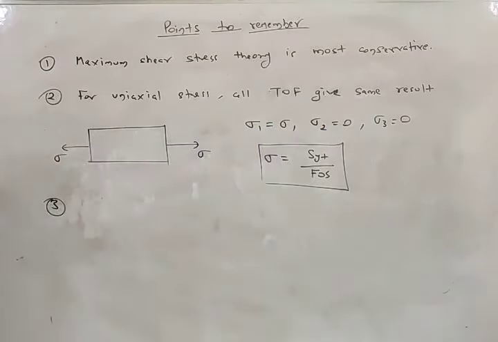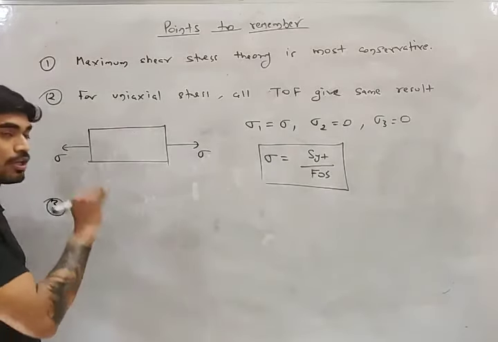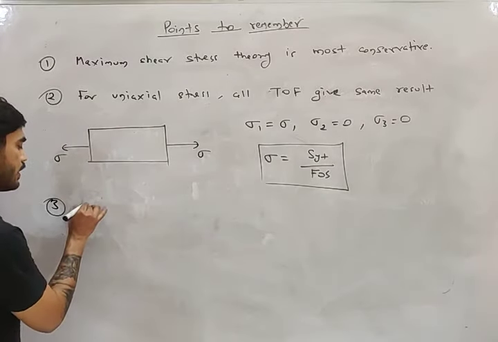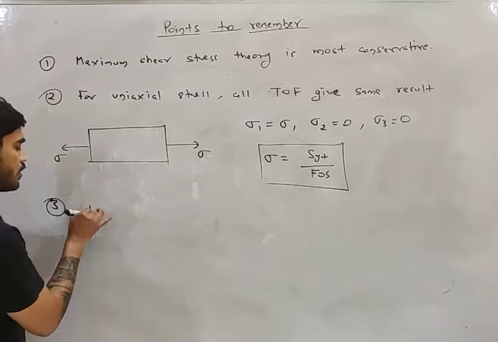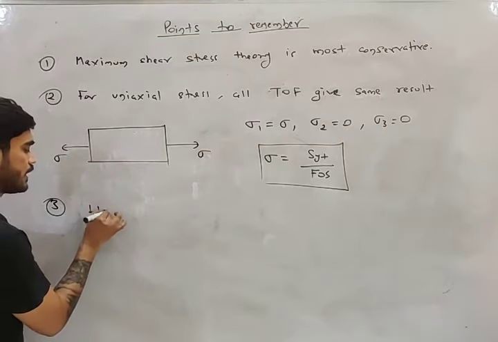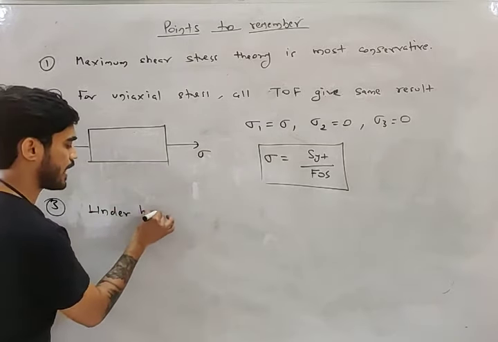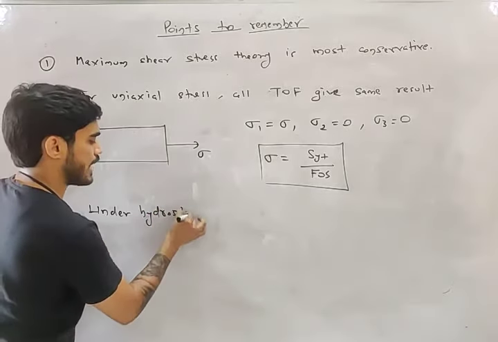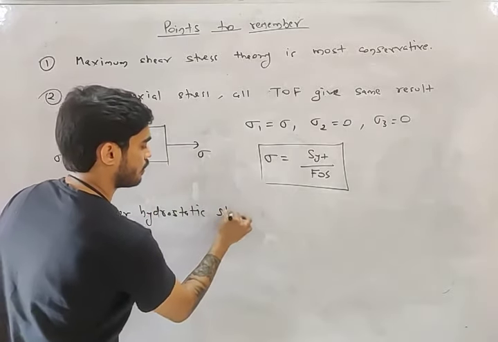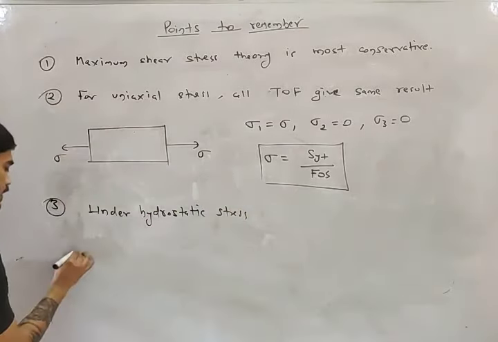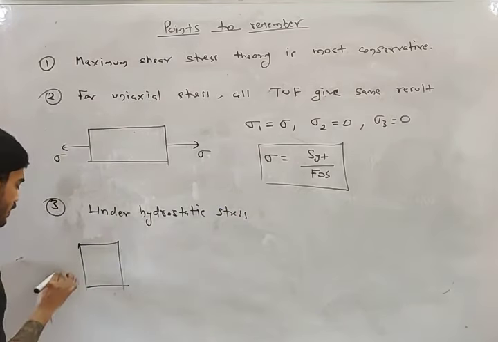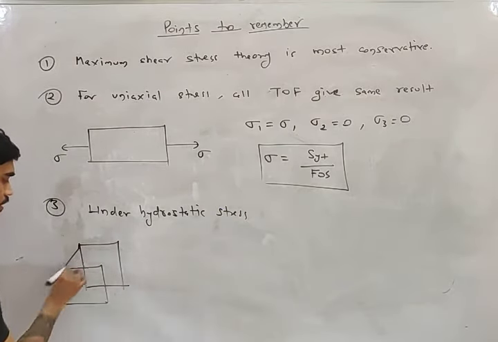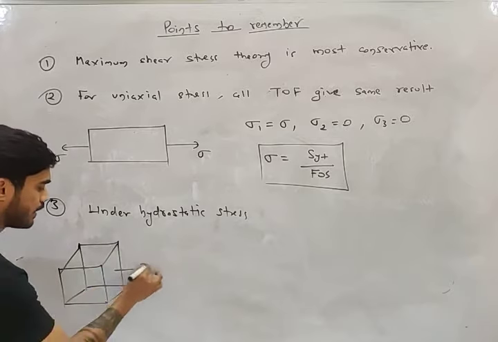The third point about theories of failure is also a very interesting point. Under hydrostatic stress, what is hydrostatic stress, my friend? This is hydrostatic stress.